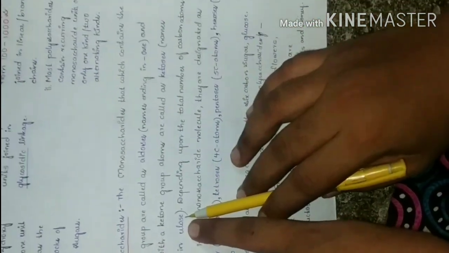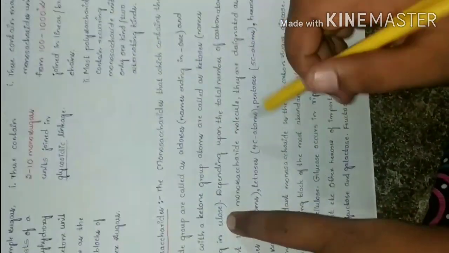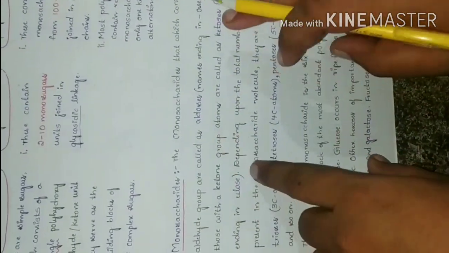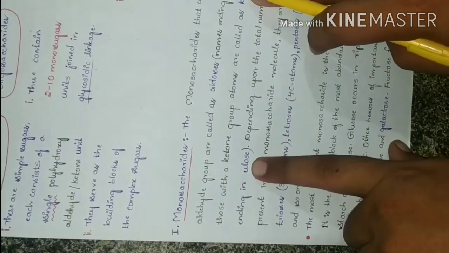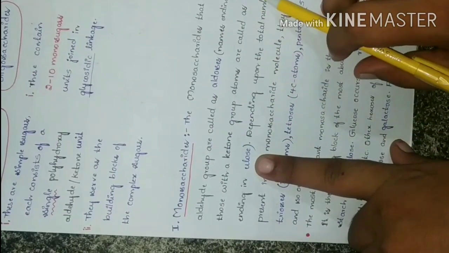For example, ribulose is a ketone, so it ends with -ulose.